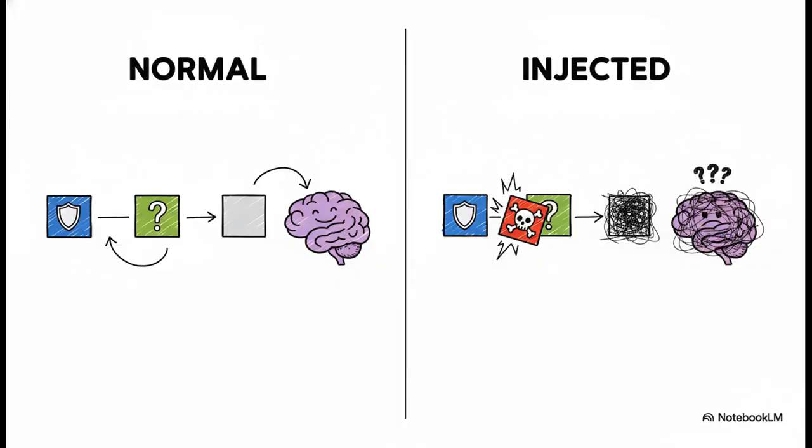This slide just lays it out perfectly. Look on the left, that's normal operation. You've got the system prompt followed by the user's query. Simple. But now look at the right. The attacker's injection just slides right in there, in the middle. It's not flagged, it's not put in a sandbox. It just becomes another part of the input that the model has to process like everything else.